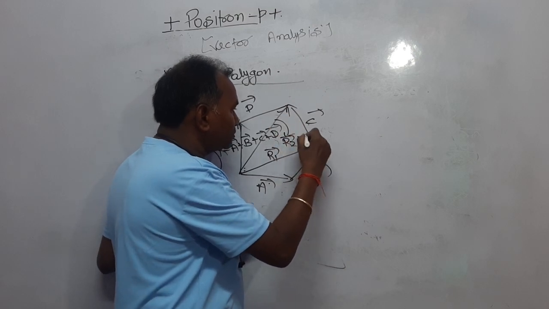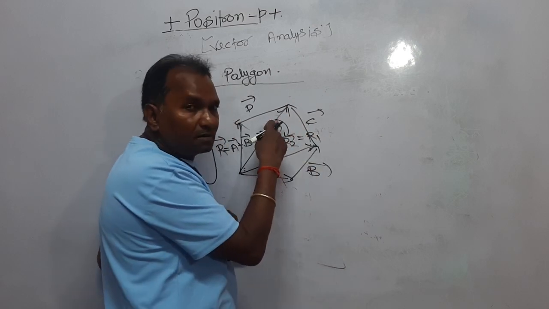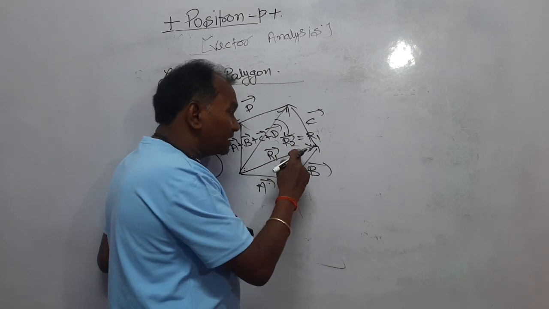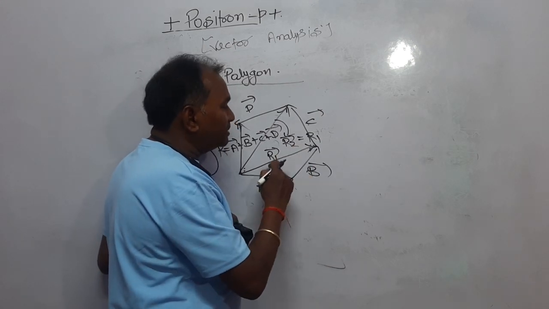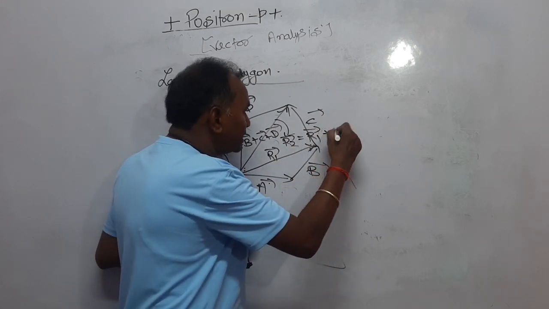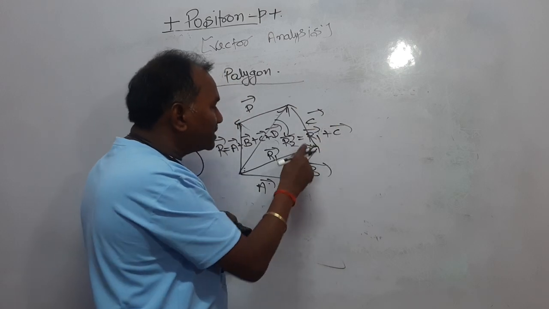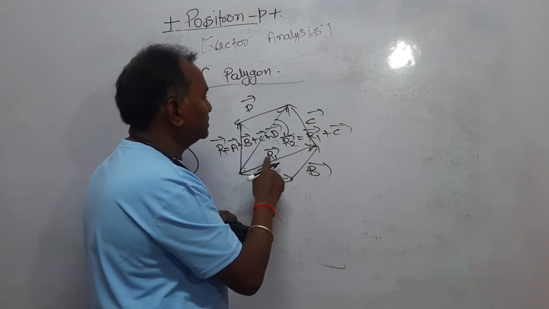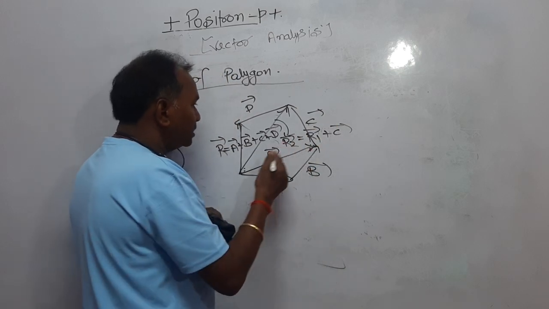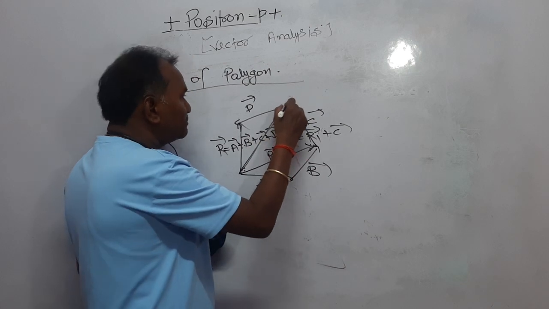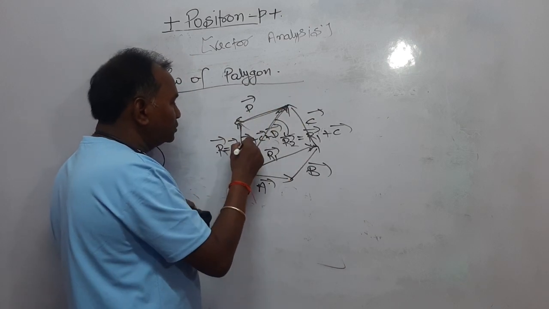That is, C is added with the resultant of A and B, that is R1. And now in this resultant, vector D is added, and so you have got R.